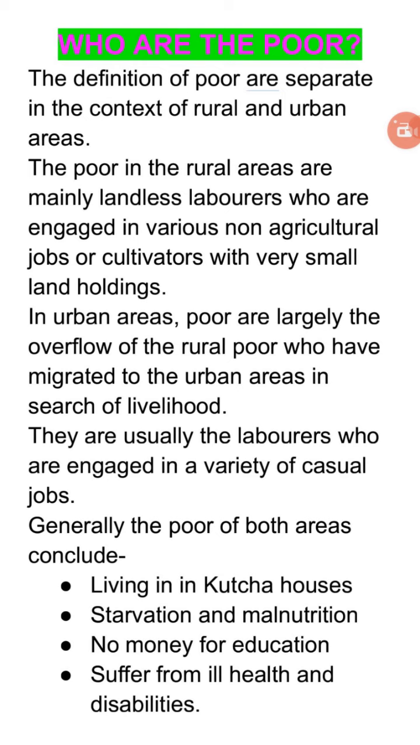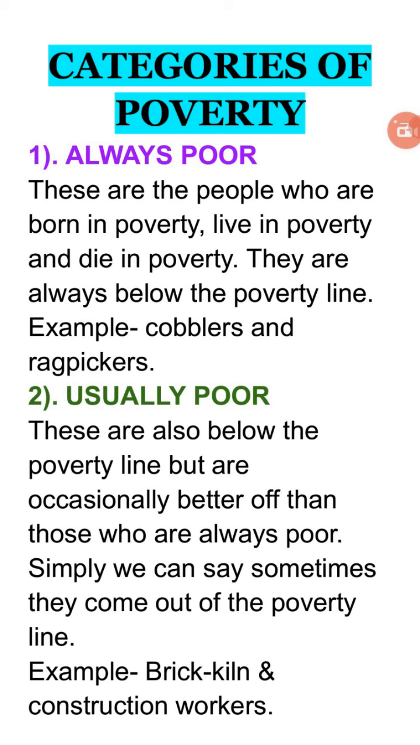Now the second one is the usually poor. These are also the people who remain below the poverty line, but occasionally they come above the poverty line, but most of the time they stay below the poverty line. So simply we can say sometimes they come out of the poverty line, but most of the time they remain below the poverty line. For example, bricklayers and construction workers.